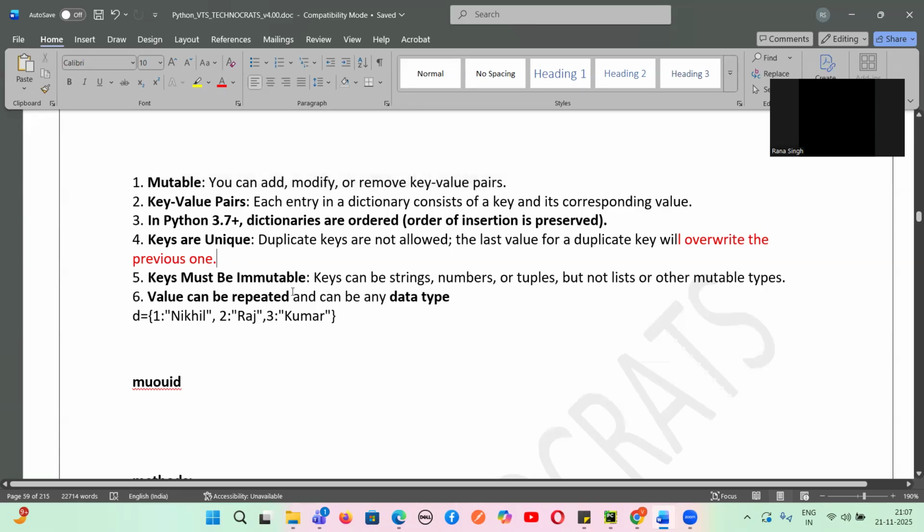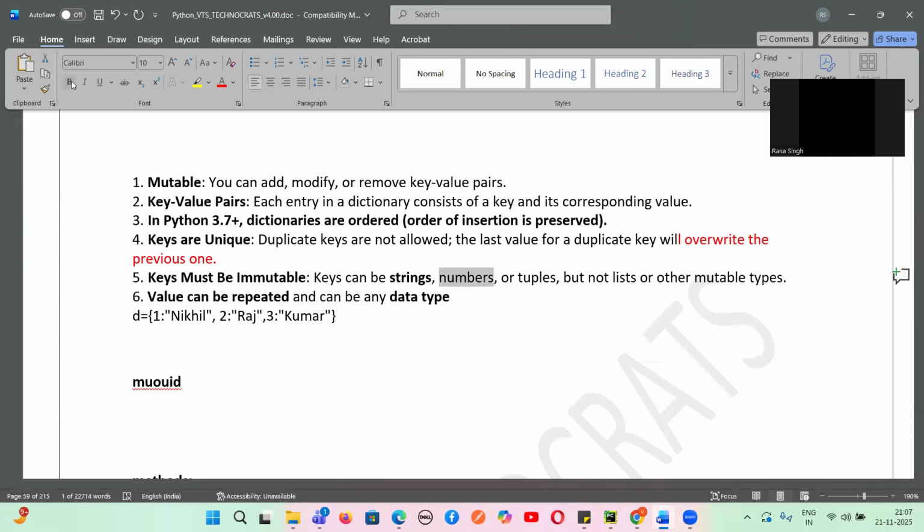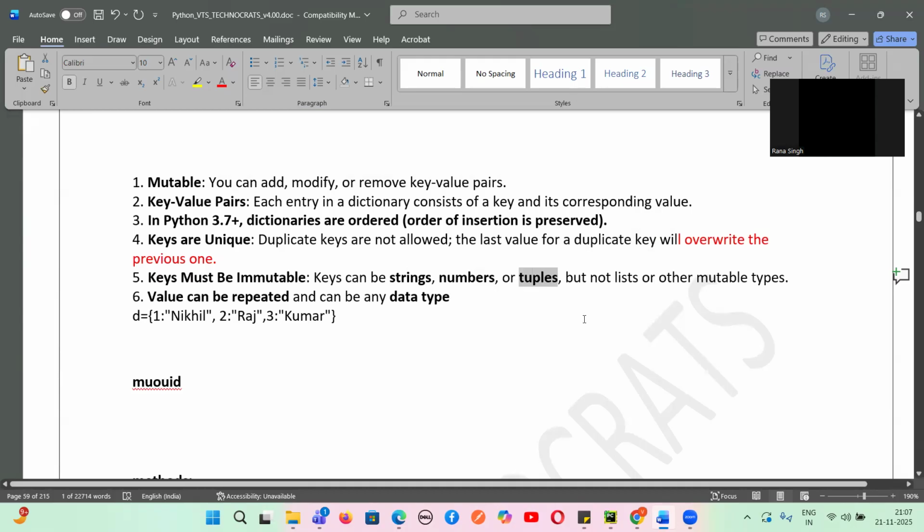Keys must be immutable. Immutable means not changeable. So what can be the keys? What are the immutable data types? String is an immutable data type. Number is an immutable data type. Tuple is an immutable type. Do you know any mutable data type, guys? List is a mutable data type. Dictionary is a mutable data type, but string, number, tuple, these are immutable data types.